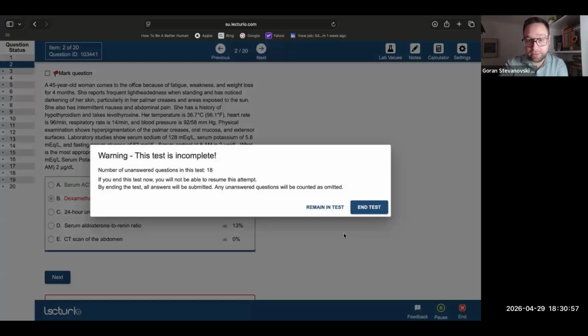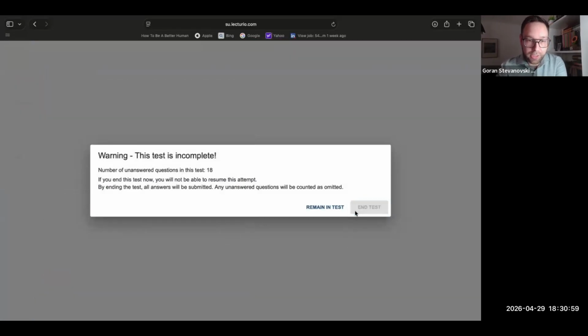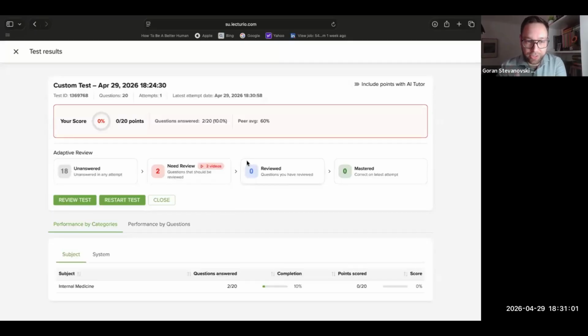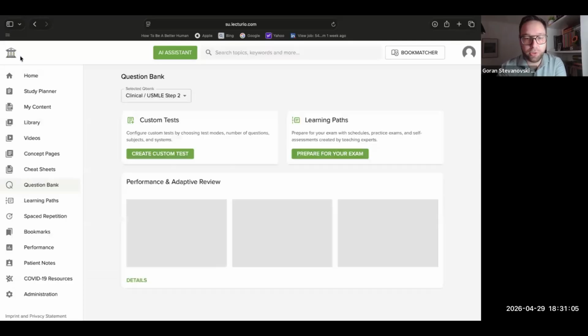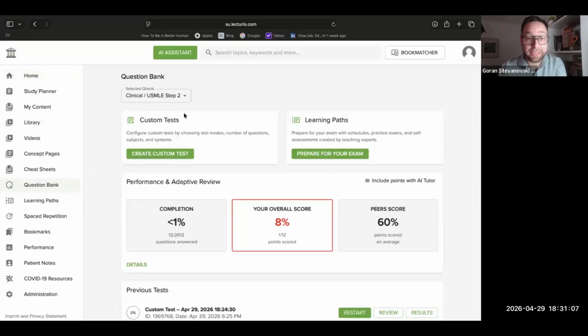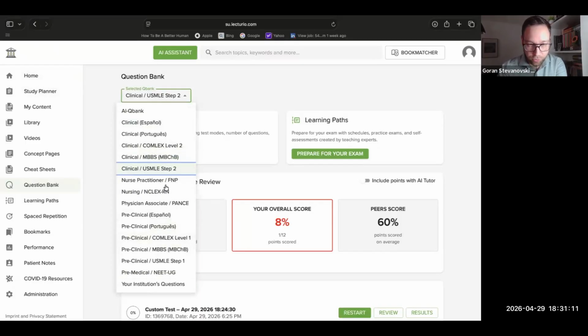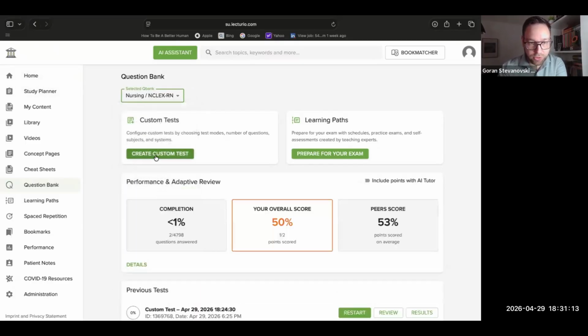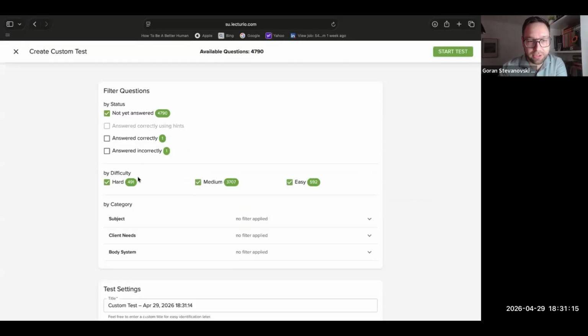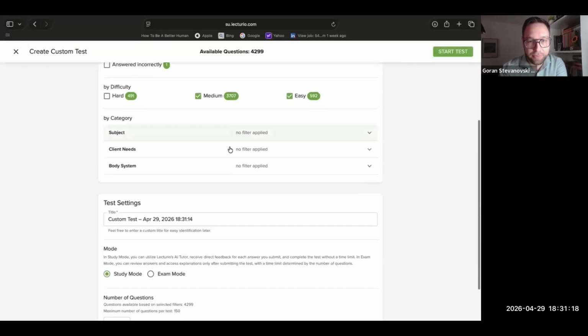I'm going to end the test for a second, but I hope that does give you an idea of what's happening. Again, this is in learning mode and not in testing mode. This is what your students are seeing, and we could go through multiple questions. We can do the nursing, just to show you what this looks like.